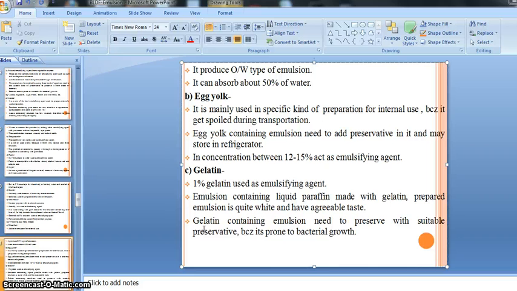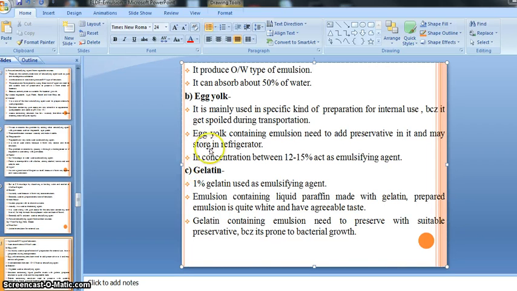Because of this, a suitable preservative is recommended to prevent spoilage, decomposition and degradation of the emulsion. Bacteria easily develop on these materials. So both kinds of emulsifying agents, those obtained from vegetable sources and those from animal sources, need a preservative for their preservation.